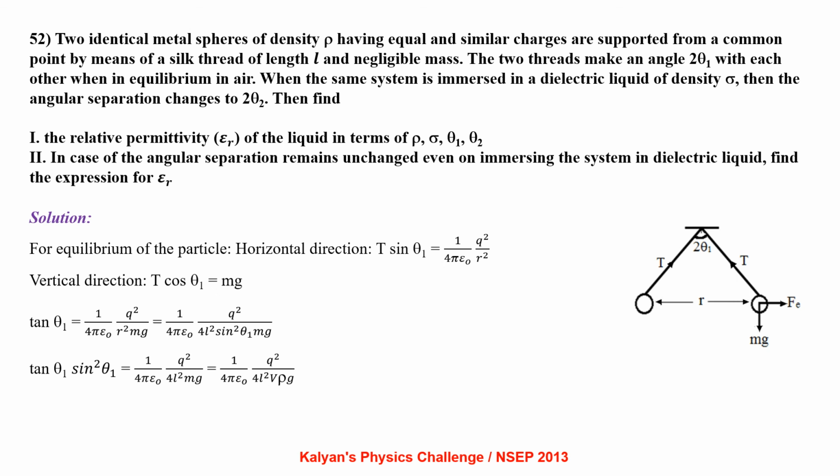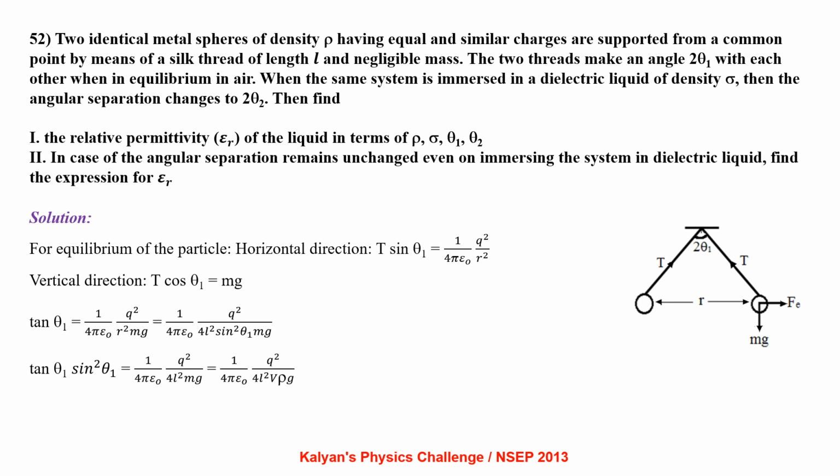Two identical metal spheres of density rho having equal and similar charges are supported from a common point by means of a silk thread of length L and negligible mass. The two threads make an angle 2 theta 1 with each other when in equilibrium in air. When the same system is immersed in a dielectric liquid of density sigma, then the angular separation changes to 2 theta 2. Then find the relative permittivity of the liquid in terms of rho, sigma, theta 1 and theta 2. In case of the angular separation remaining unchanged even on immersing the system in dielectric liquid, find the expression for epsilon r.